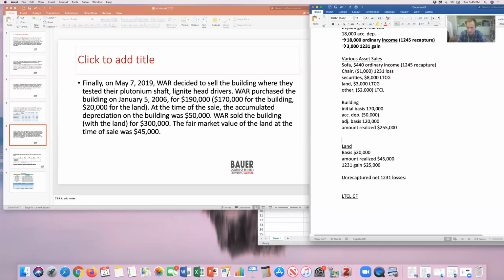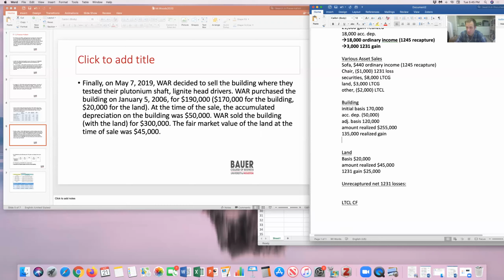On the building, we had adjusted basis of 120. So 255 minus 120. What's that, 135? Realized gain, which that number doesn't matter a lot.